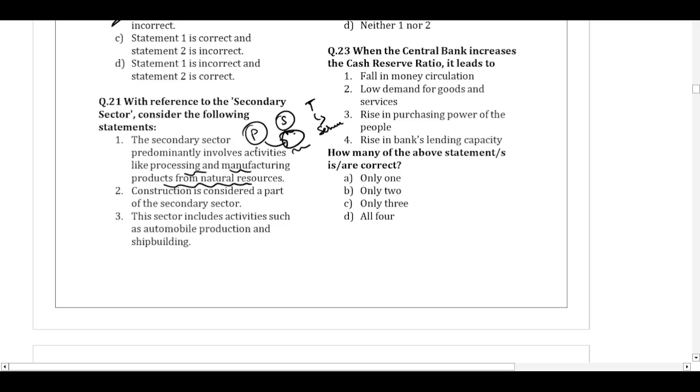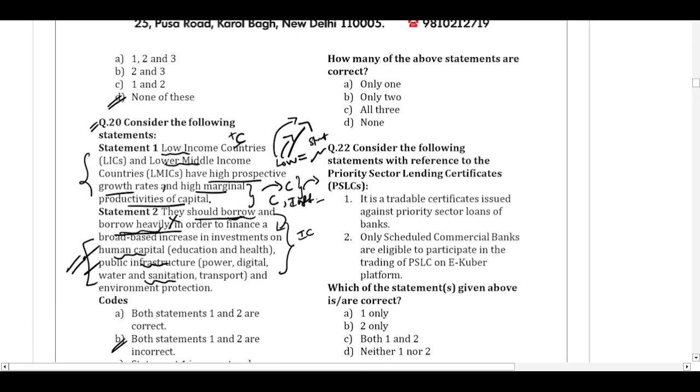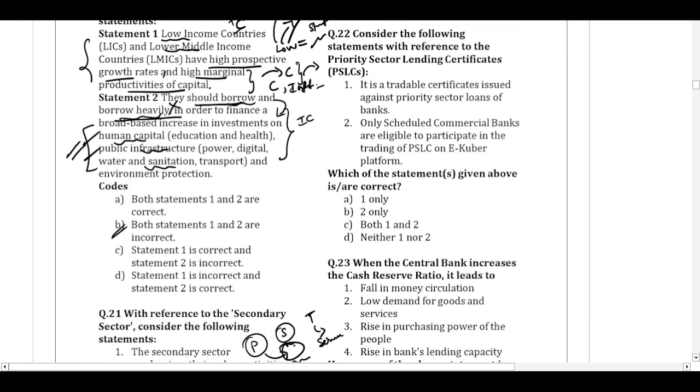So statement 1 is talking about the manufacturing sector and secondary sector. That is correct. Construction is considered a part of the secondary sector. Definitely construction is part of the secondary sector. This sector includes activities such as automobile production and shipbuilding. All these are manufacturing related activities. So this is also correct. So how many of the above statements are correct? All of the above statements are correct. Question number 22.